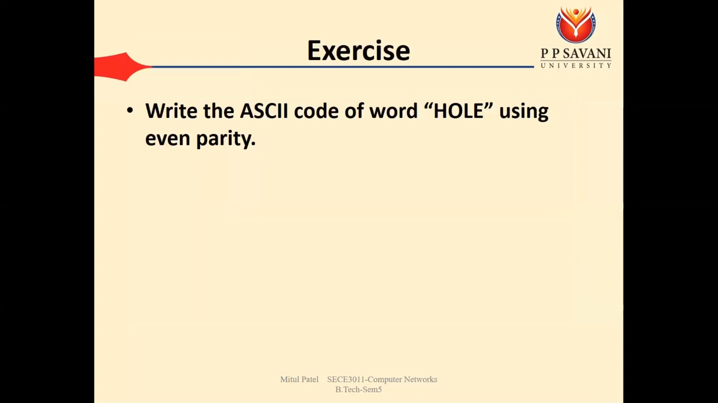As an exercise, write the ASCII code of the word HOLE using even parity. Nothing special to do: take the ASCII value of h, o, l and e, convert them into binary, then count whether the number of ones is even or odd. If the number of ones is even, add 0; if odd, add 1.